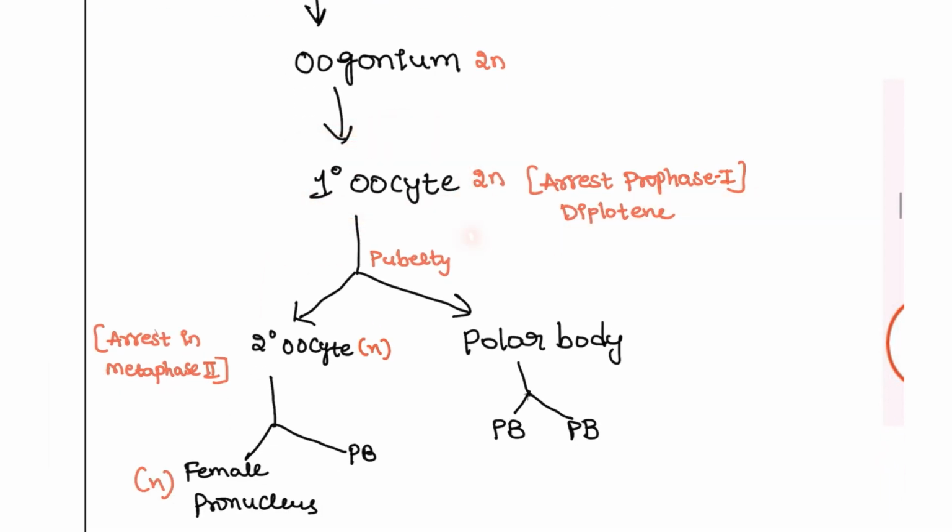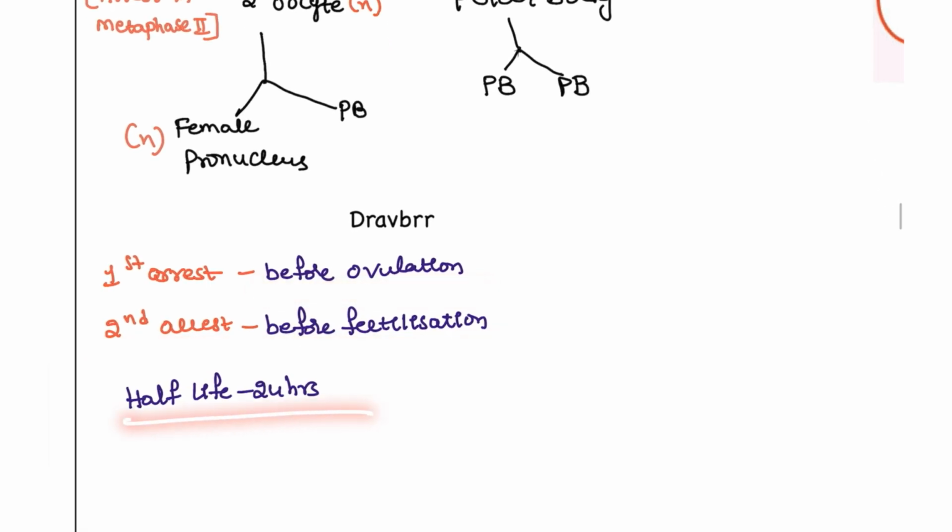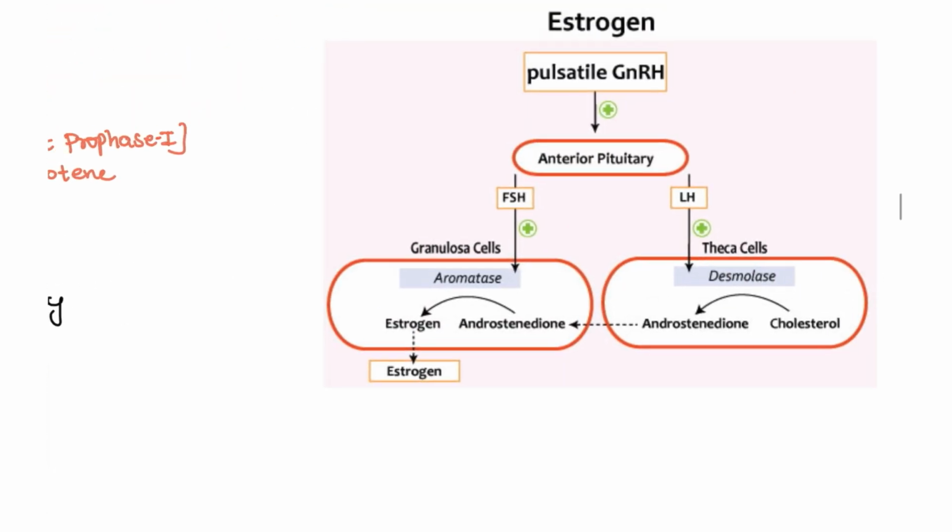During puberty, the primary oocyte is going to convert and enter into the secondary oocyte, and again the secondary oocyte is going to be arrested at metaphase 2. The first arrest, the diplotene stage, will be released before the ovulation, and the second metaphase arrest will be released before the fertilization. And the ovum half-life is just 24 hours only.